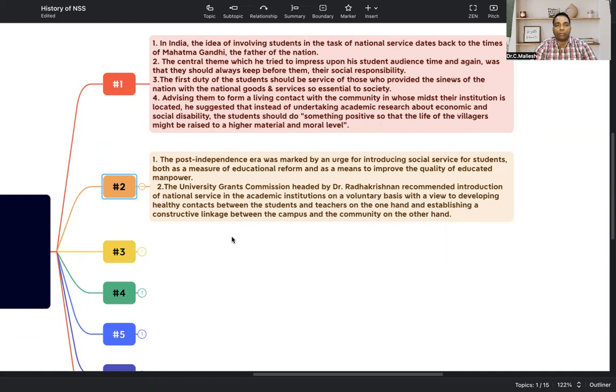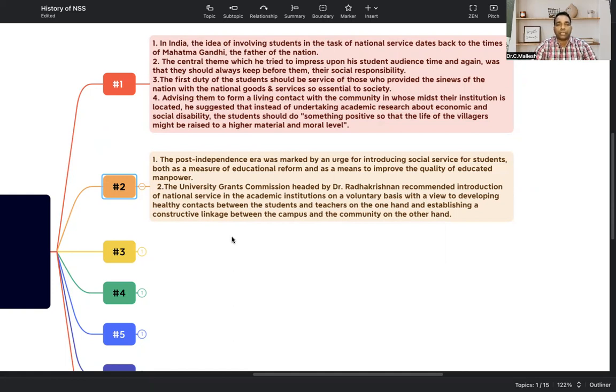This was in view of developing a healthy contact between students and teachers on one side, and establishing a constructive linkage between the campus and community on the other side. So institution to community connection, and teacher and student connection. Students and teachers together need to go to the community and study about the community.